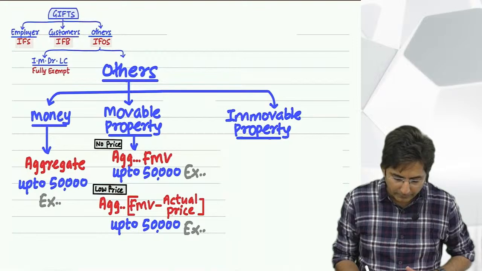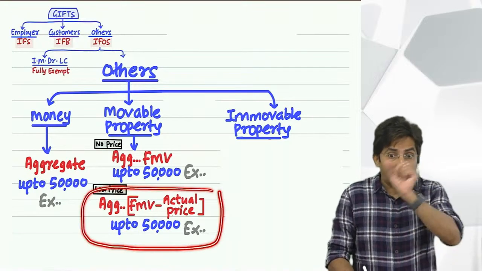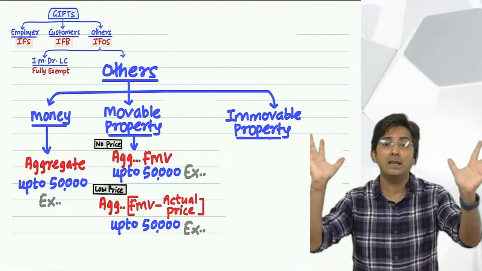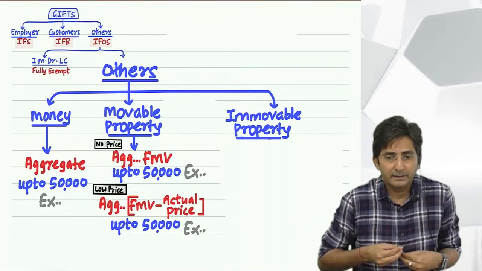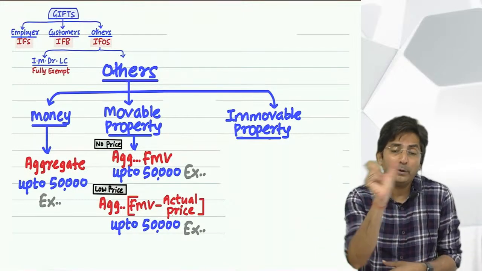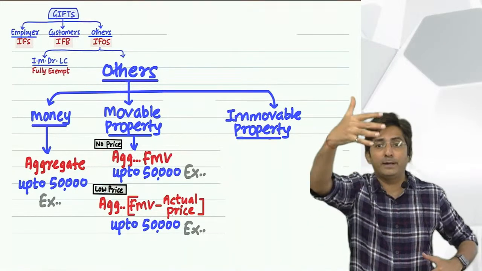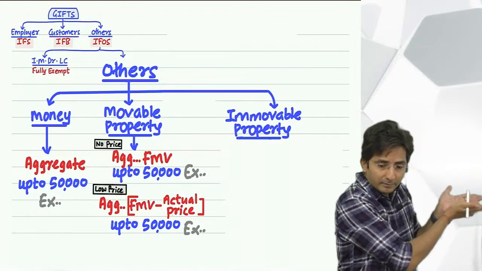Tell me here what I have written. Aggregate of difference. Tell me in this example, what did I say? I got 1 lakh gold, market value 1 lakh, but I have paid only 10,000. So how did you get 90,000? 1 lakh minus 10,000. So 1 lakh is FMV, 10,000 is actual price. That is what I have written.